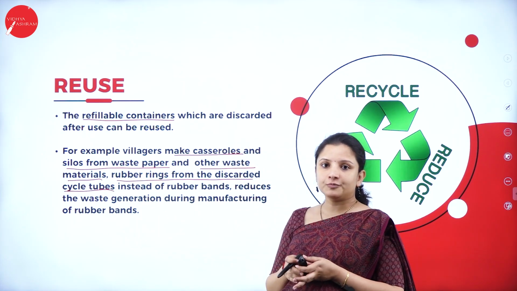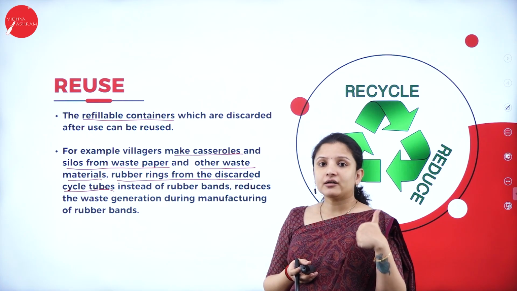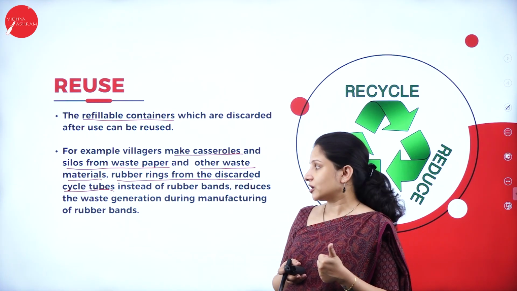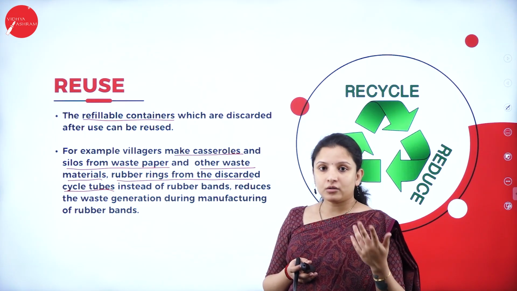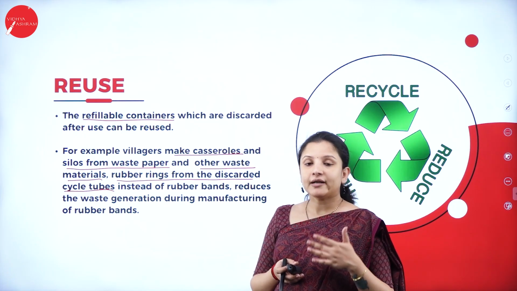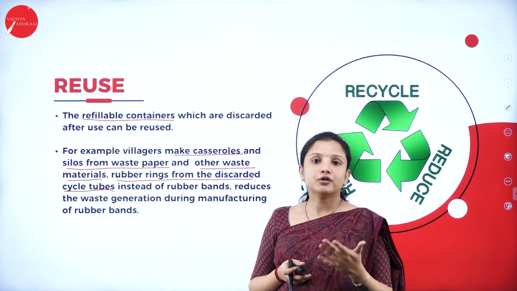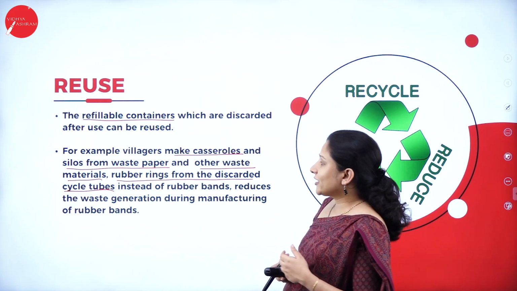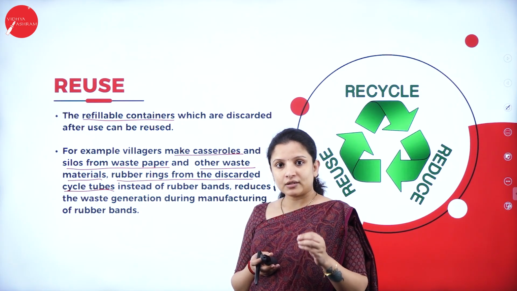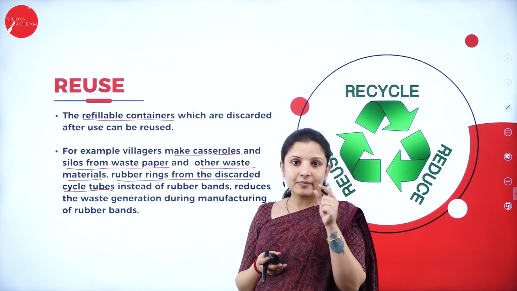Cycle tubes, we cannot burn them, because if we burn them, they will release a lot of toxic chemicals into the air, which is poisonous, causing air pollution. We cannot bury them because they take a lot of time to decompose, and they also release a lot of chemicals into the soil, which is not good for the good microbes there. So what can be done? Here the cycle tube can be made into small rubber rings, like how we use rubber bands, right?